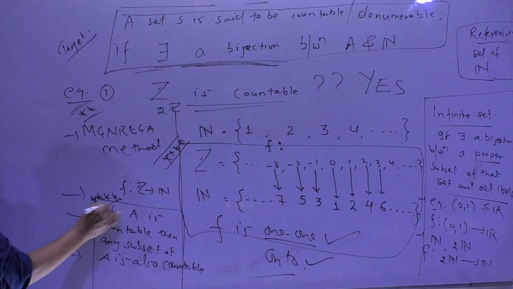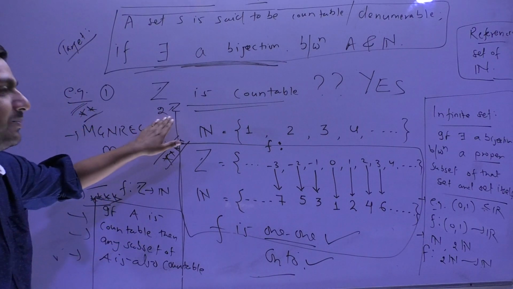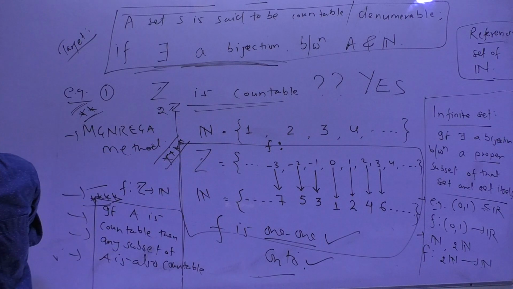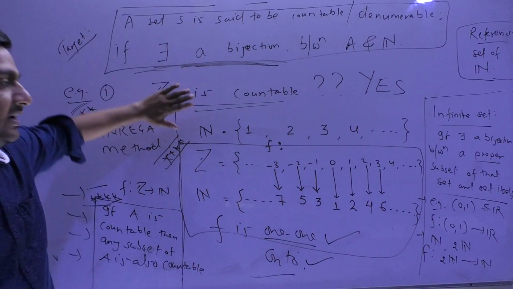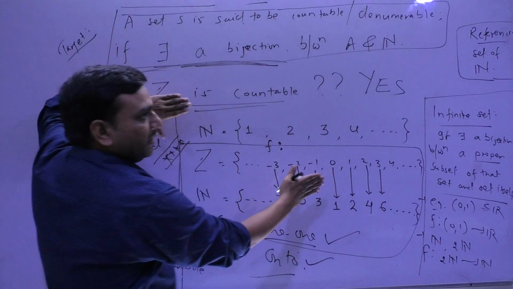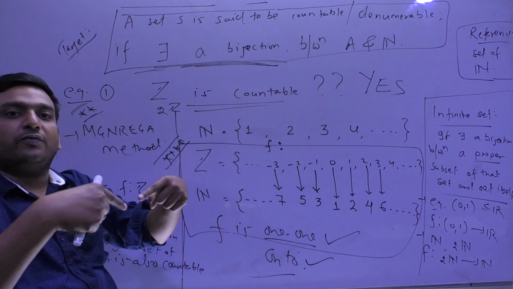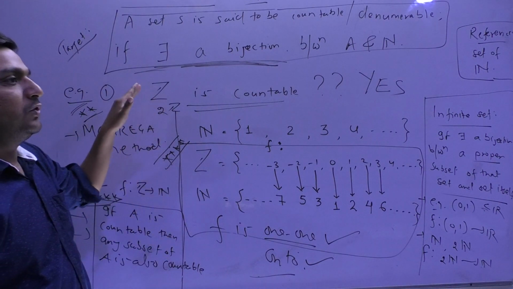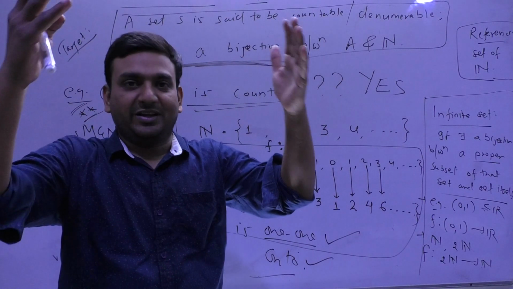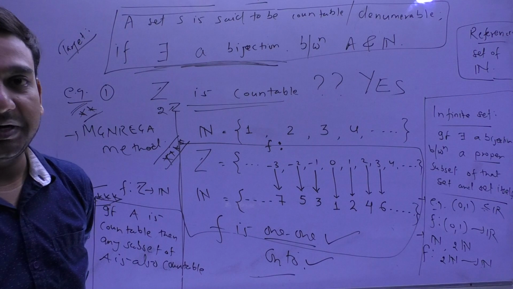Because just a minute before, people may think, sir, please show the bijection between 2Z and N. So don't try to show the bijection between 2Z and N. Just remember this, and show that Z is countable. So any subset of a countable set is again countable. So since Z is countable, 2Z is countable, mZ is countable. Clear? Any doubt? Countability?